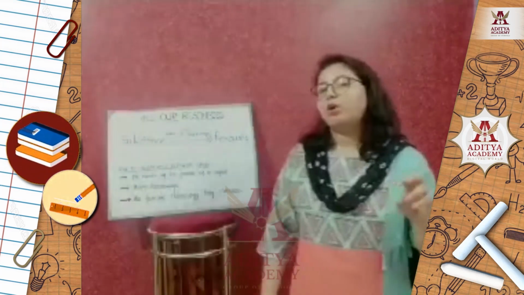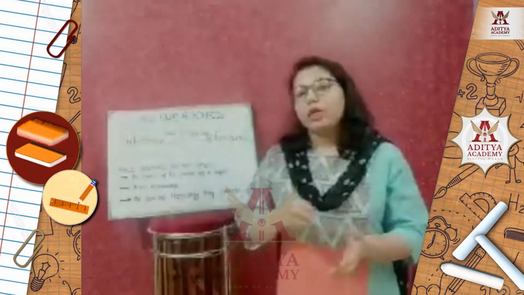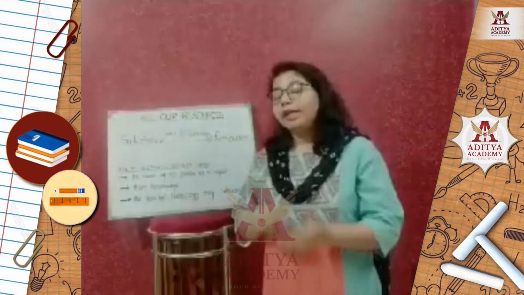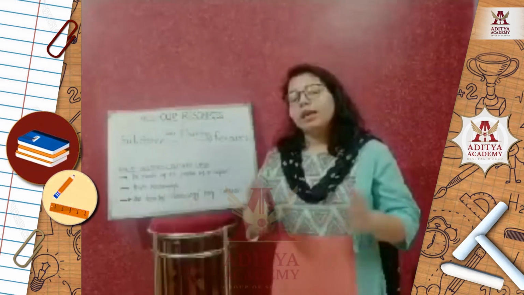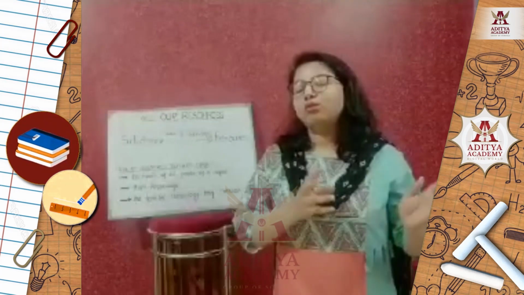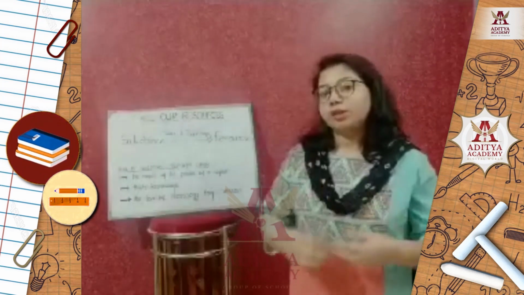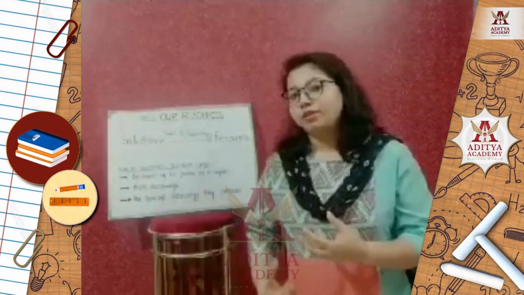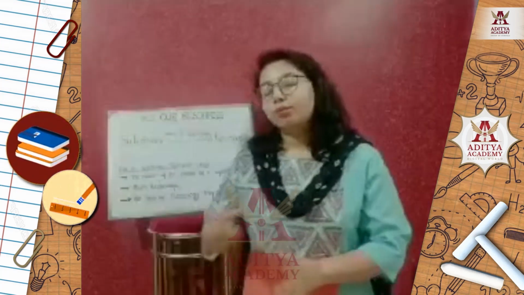That's why human beings are the only ones who can call themselves a resource, and with their knowledge, their skill and the technology they acquire from nature, they can transform and convert any type of material or substance into a resource. That's why human being is the most important resource, and it is known as the human resource in the modern world, and it is the most important resource for the whole world in modern time. Human beings are able to transform any single substance into a resource. That's why they are the most important.